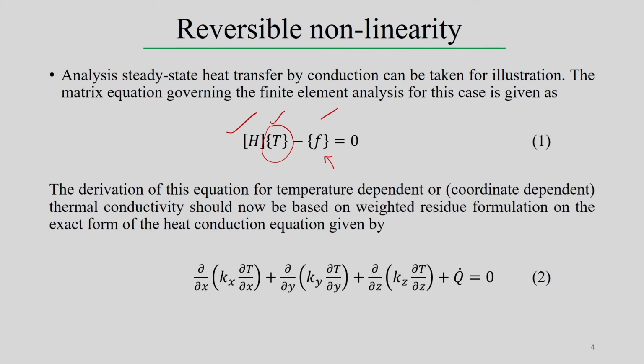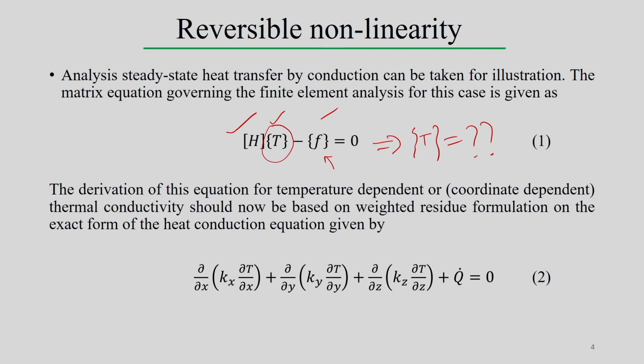But the point is that once we consider temperature dependent properties, we are always looking for the output, that means the temperature distribution, by solving this equation. That is our intended objective, to get the temperature at each and every node point.